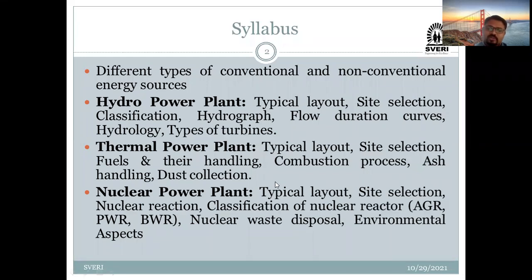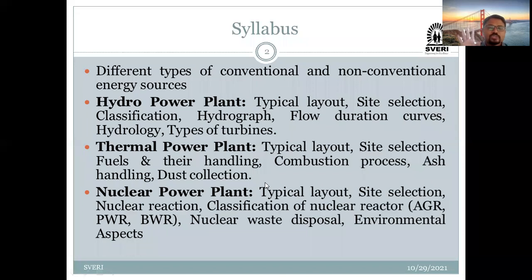As per our syllabus, we have to draw the sheets. In those sheets, we are going to draw the typical layout of this particular power plant as sheet number 1. We have to draw 4 sheets.